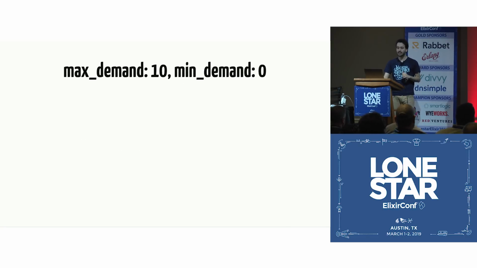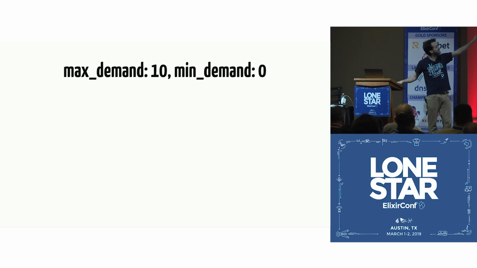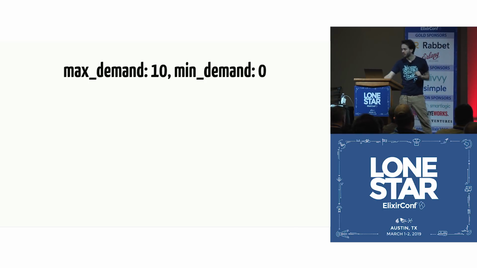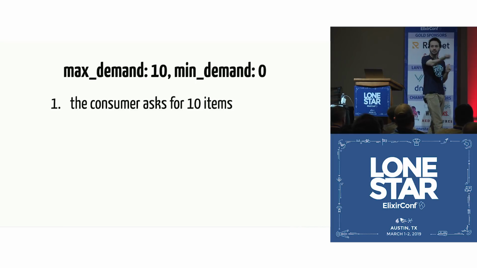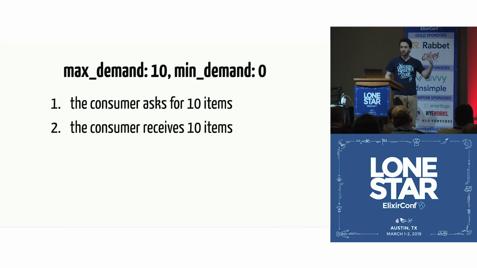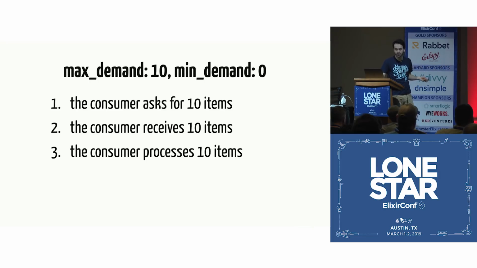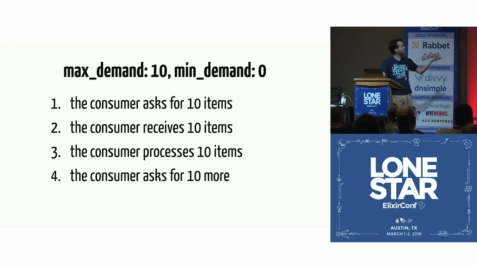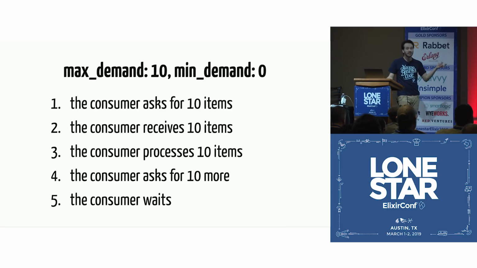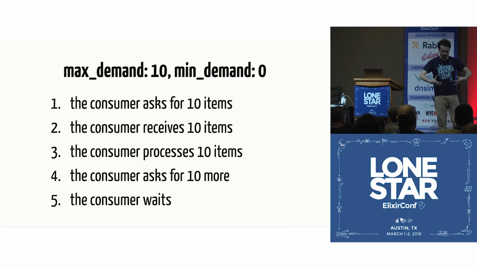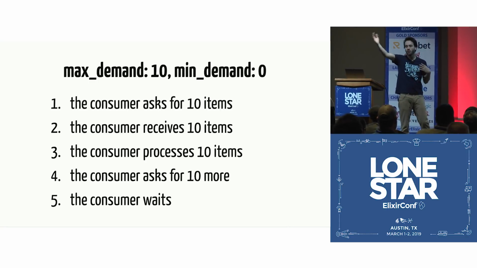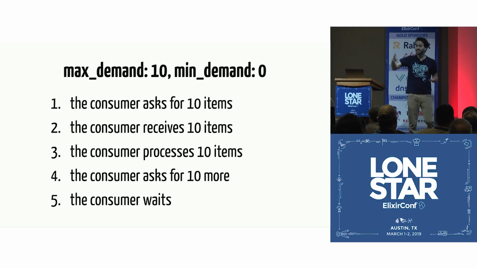I want to talk a little bit about why it's very important for us to have maximum demand and minimum demand. In order to do that, let's consider this example. Let's say that we have a maximum demand of 10 and a minimum demand of 0. What is going to happen? The consumer, as we saw, asks for 10 events, and then receives those 10 events. The consumer is going to process those 10 events, and then it is going to ask for 10 more. And then the consumer has to wait, right? Because it received a batch of things to do, it did everything it could do on that batch, and then asked for more. Now all the consumer can do is wait. This is not good, right? Because we have a consumer sitting idle. Ideally, the consumer is going to be working all the time.